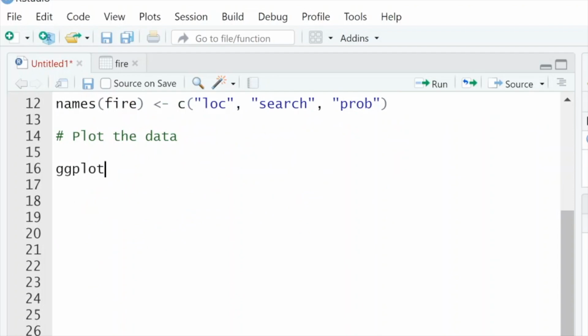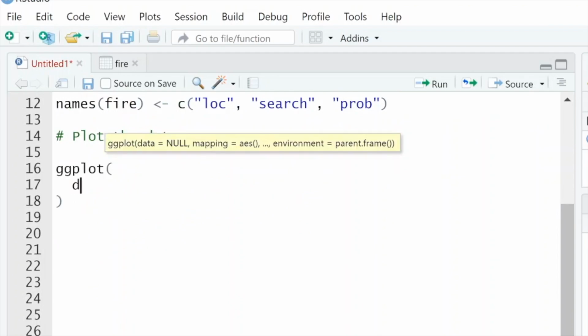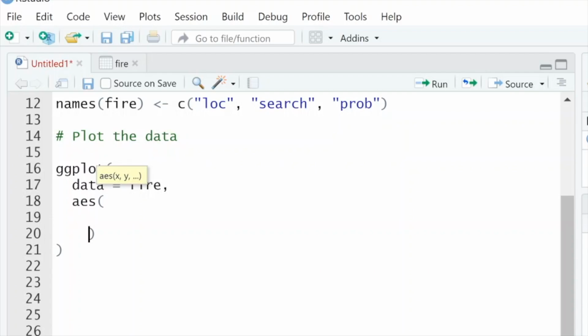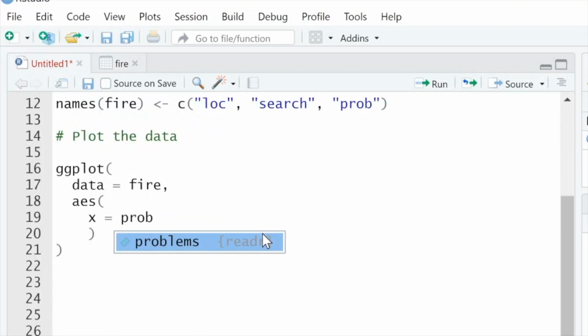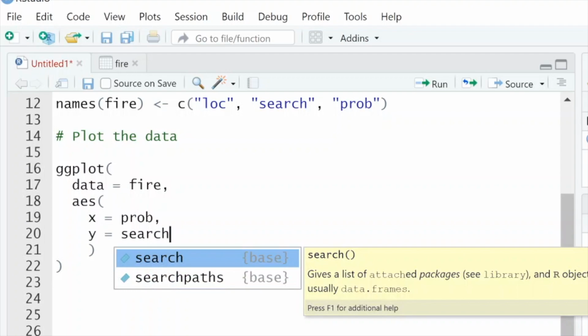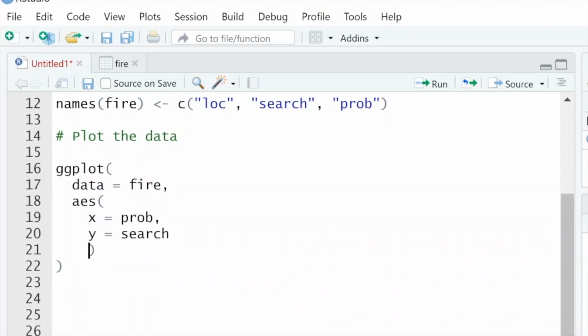So then we'll use the ggplot function. And then the data is going to be fire. And the aesthetic is going to be x equals, and then we're trying to predict the search-based method based on the probabilistic method. So we're going to make our x, our predictor, prob, right? That's our predictor. And then y is going to be search. That's what we're trying to predict, right? And then I'll just clean up these parentheses just a little bit. No big deal. That only aesthetically changes the code, not functionally.